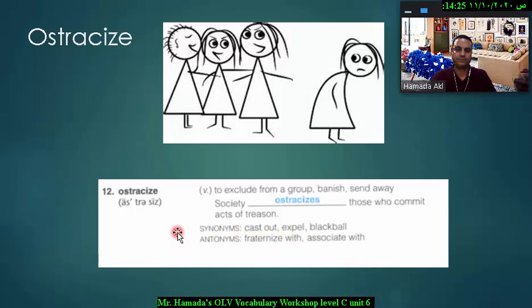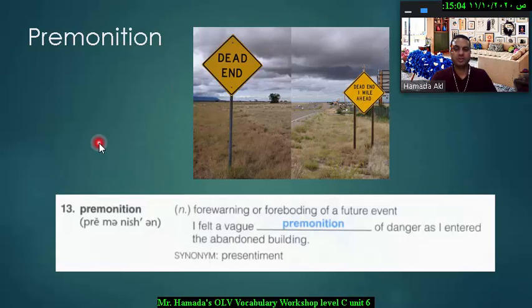Next word is premonition. As you can see in this picture here, it says dead end, so this is a premonition. What is a premonition? It's a noun which means forewarning or foreboding of a future event or danger. For example, I felt a vague premonition of danger as I entered this place. So this word is a noun.